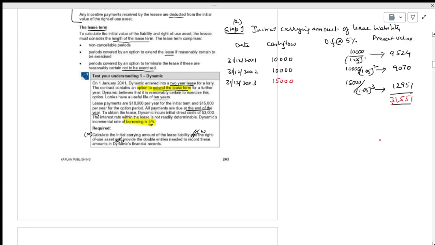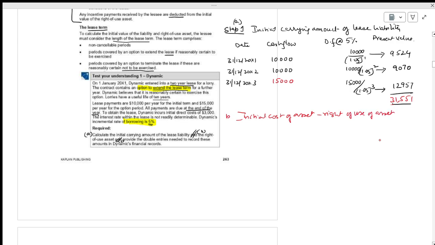This is the initial carrying amount, is it right? Now we have to calculate the initial cost of the right-of-use asset.